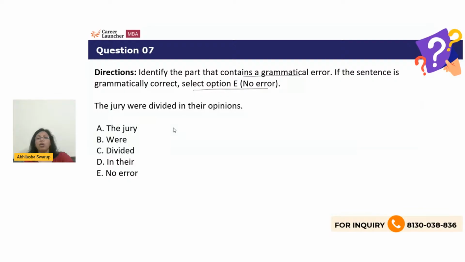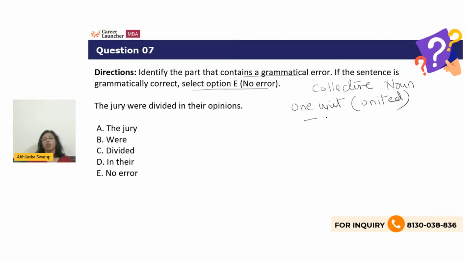Okay, Shivam says B. Gaurav also says B. Akash also says B. Okay, let's understand collective nouns, please pay attention. For collective nouns, when they function as one unit, that means they are united, in that case, the verb is singular.